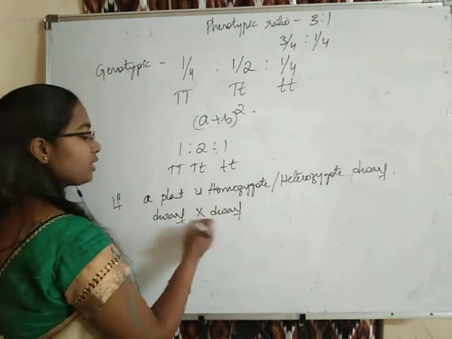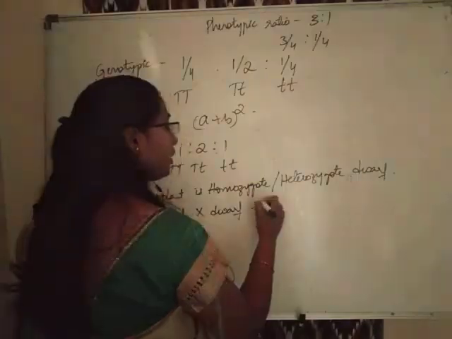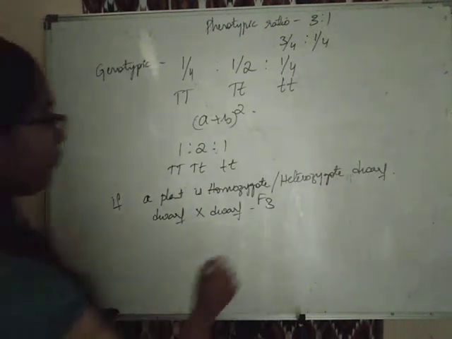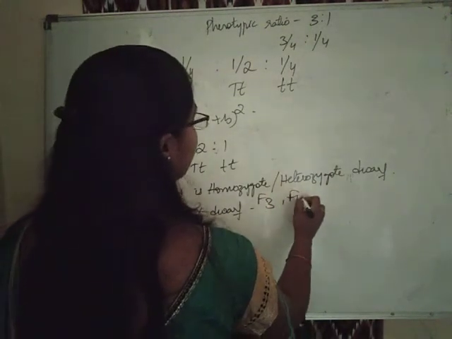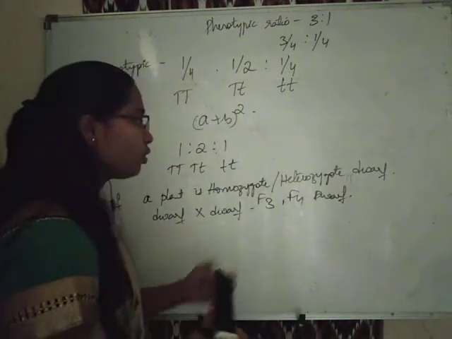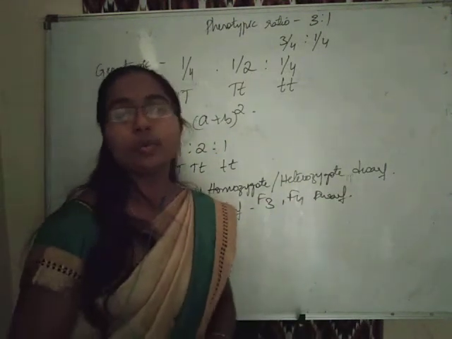In that way, when dwarfs were crossed to dwarfs, even in the F3 and F4 generations, they were found to be dwarf only.